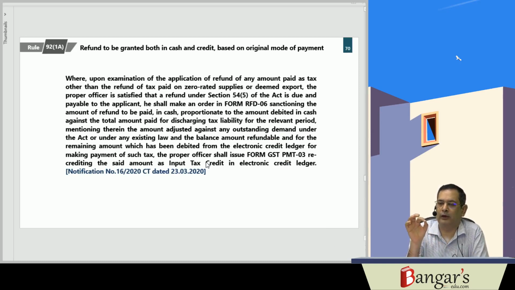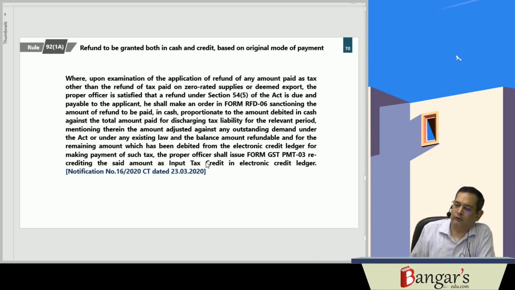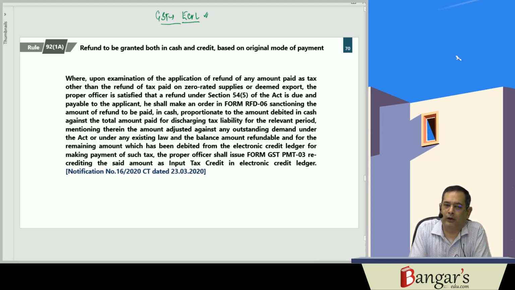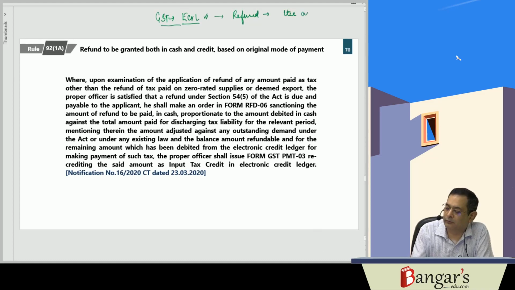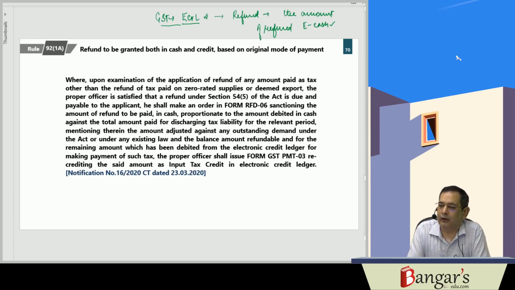Now sub-rule 1A has been inserted. What sub-rule 1A provides is, earlier a person may be paying the tax, GST, through what? Electronic credit ledger. Duty would have been paid, your tax would have been paid through electronic credit ledger. And a refund application was made, and the amount of refund was credited where? In the electronic cash ledger. So indirectly they were claiming the refund of the input tax credit in an electronic cash ledger.